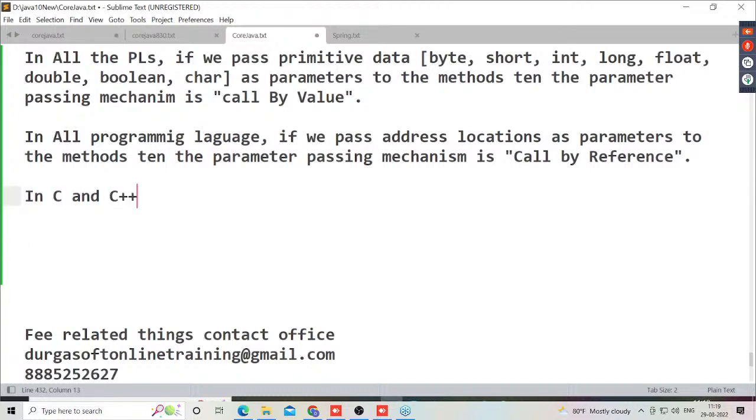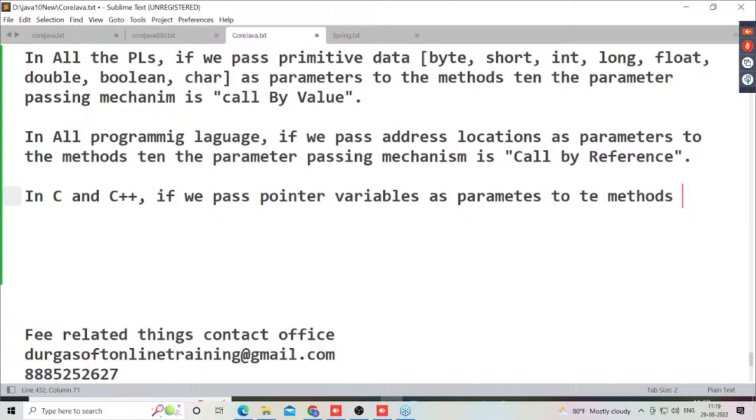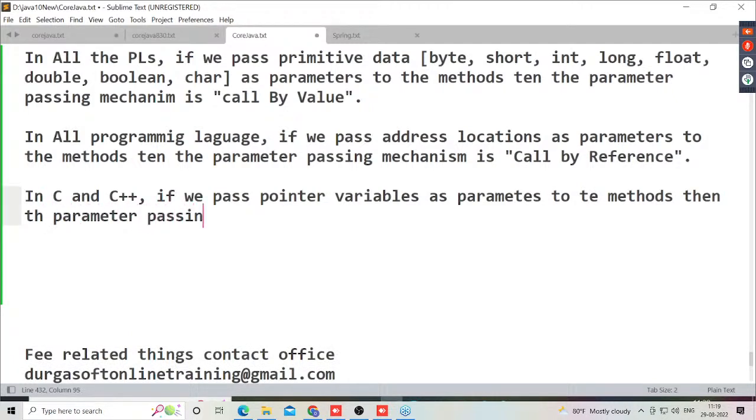In C and C++, if we pass pointer variables as parameters to the methods, then the parameter passing mechanism is what? Call by value or call by reference? Come on, call by value or call by reference? Call by reference. Why? Because what is the reason for it now?